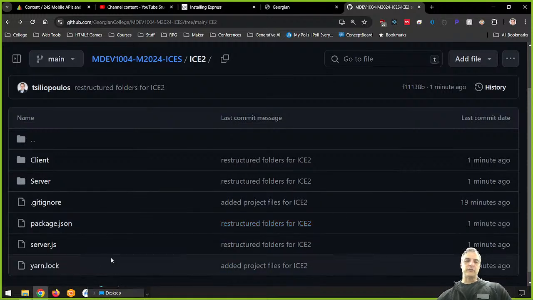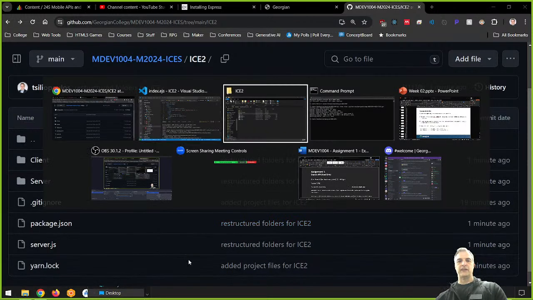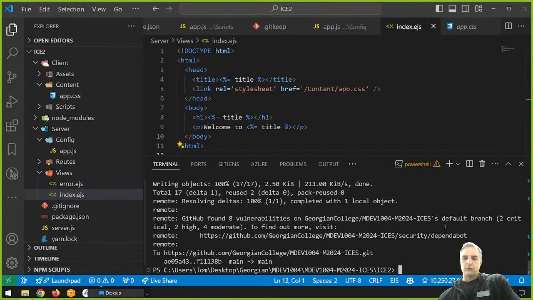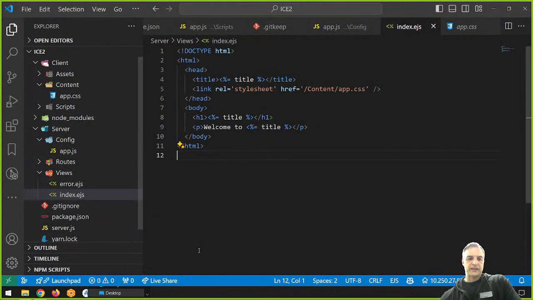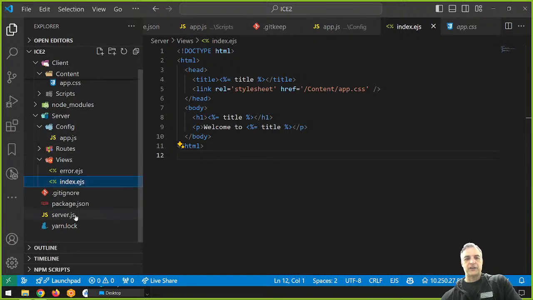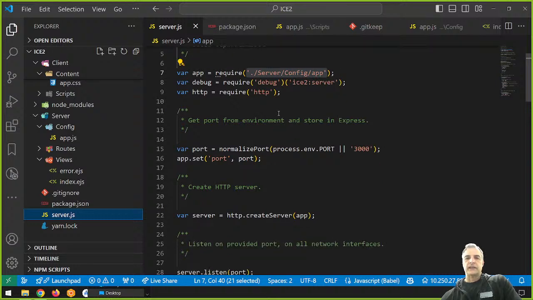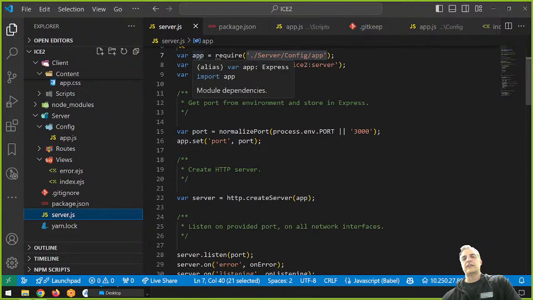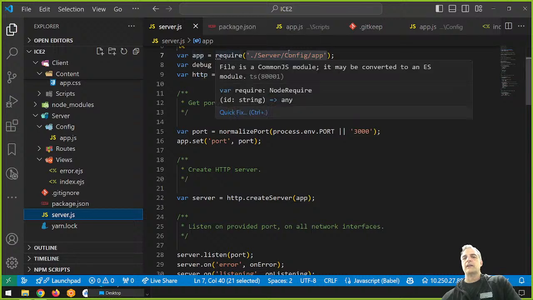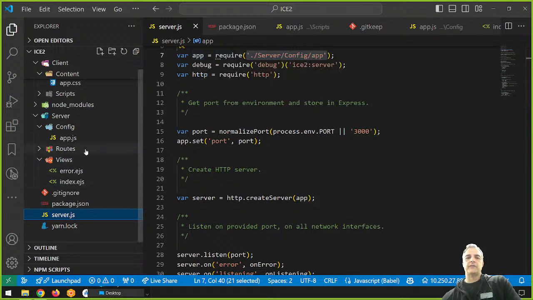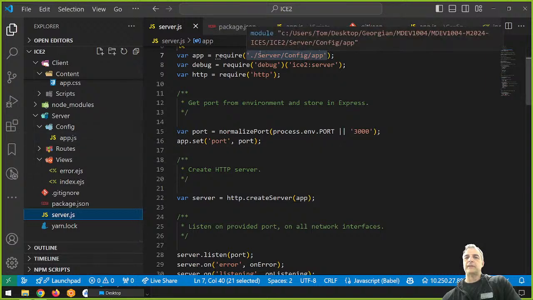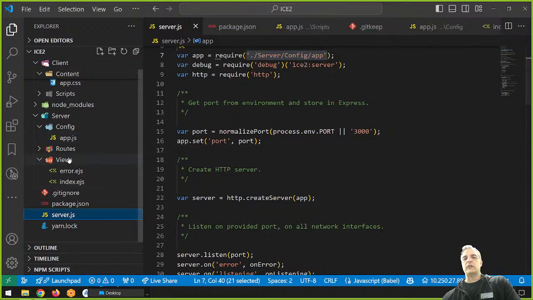Next, let's review what's happening inside of VS Code one more time. What's really happening in this app? Let's take a look at server.js. It's going to create an app, requiring the app itself from our config app inside the server. So the way you read this is the app configuration for the server.